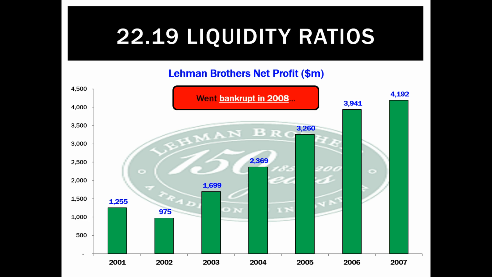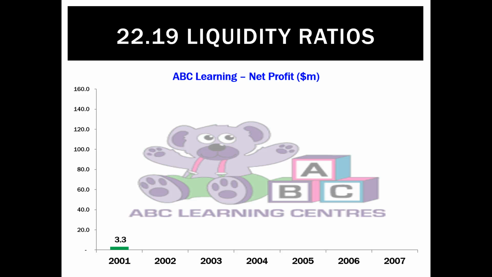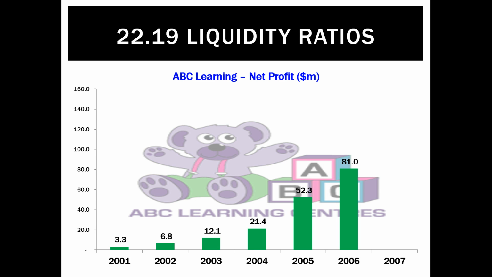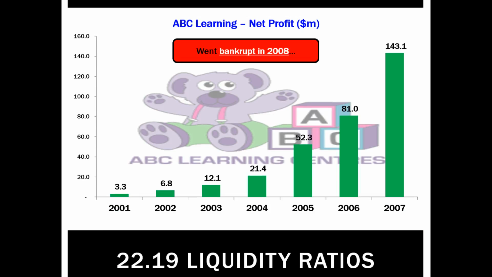Doesn't mean it could pay its bills though, because they went broke within 12 months in 2008. An Australian example we've looked at is ABC Learning. Its profits aren't nowhere near as big as the other two, but they are going up every year, and in that last year they almost doubled up to 143 million. Doesn't mean they could pay their bills because they went broke within the space of 12 months.